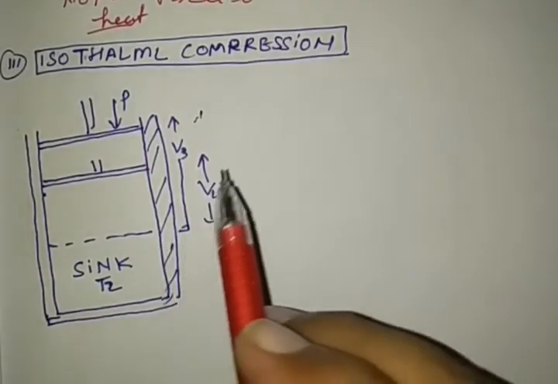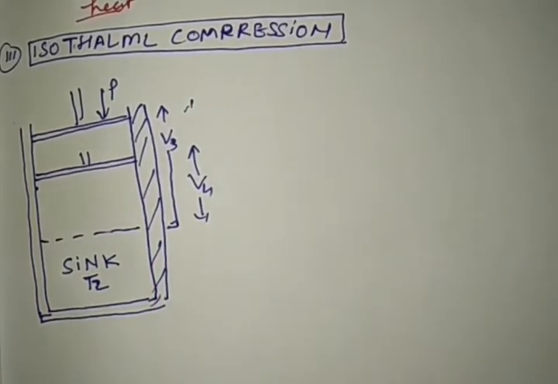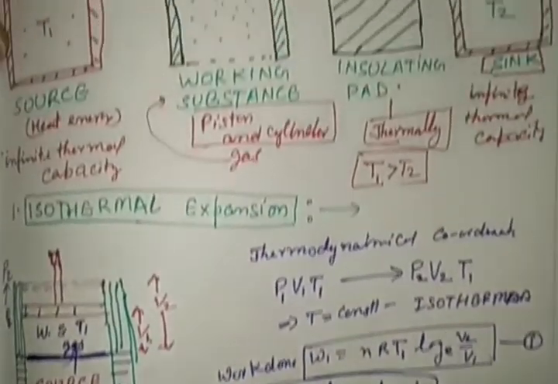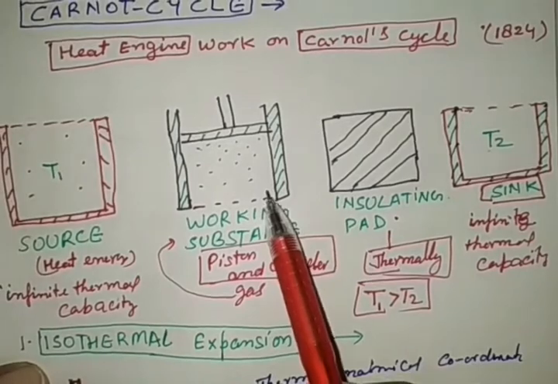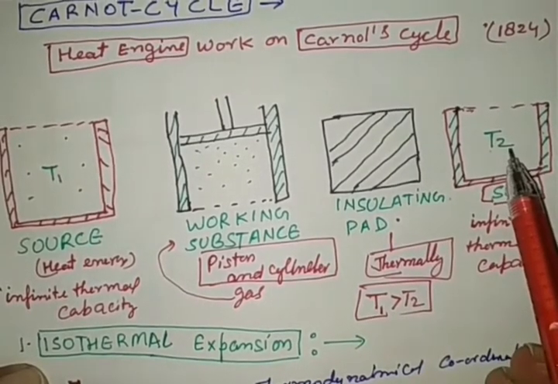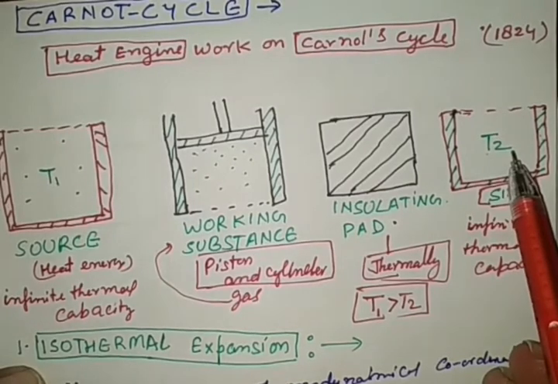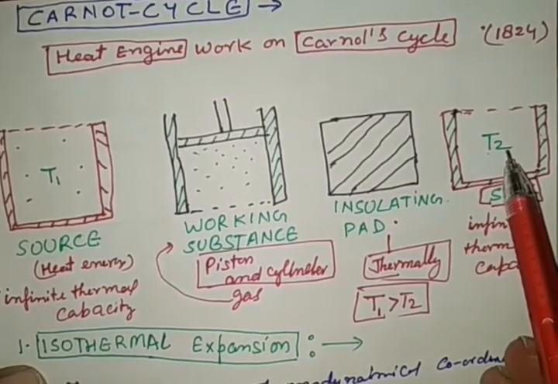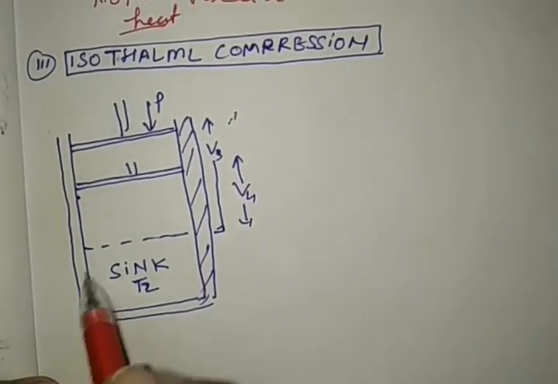Now we are going to see the third step of the Carnot cycle, in which see what is done. For that, see on this page. In the third step, the working substance at the end of the second step is now kept over the sink, which is at constant temperature T2. See here in the diagram, it is a sink.